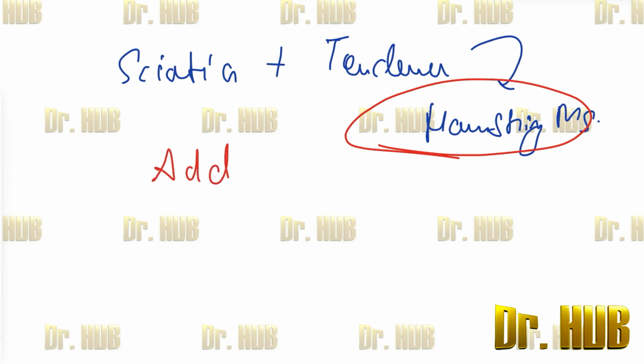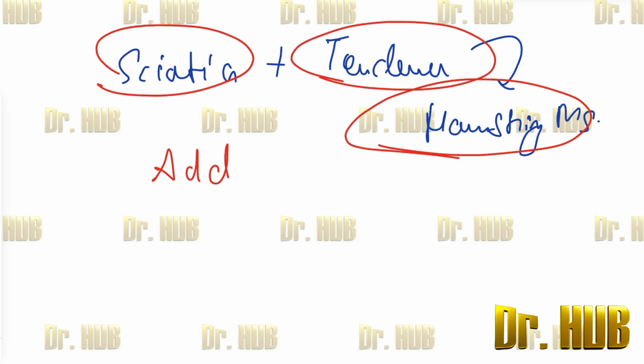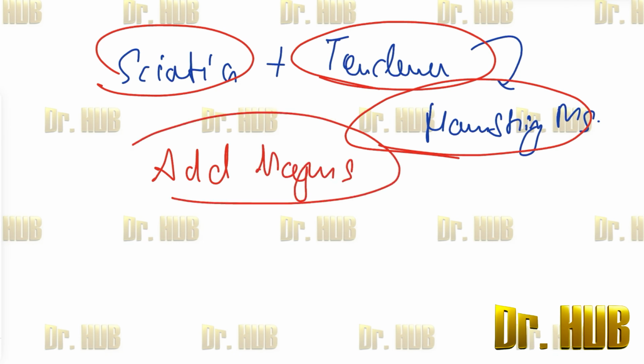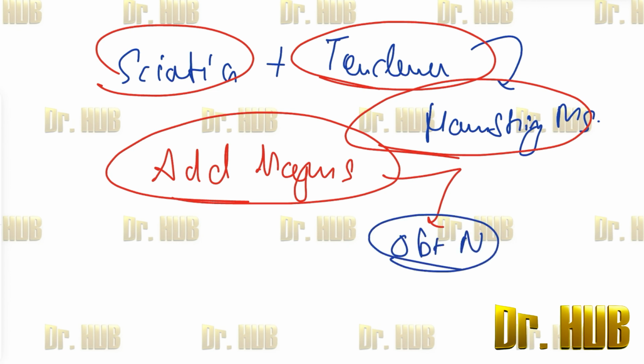A patient presented with sciatica as well as tenderness in the hamstring muscles. Which nerve supplies the hybrid muscle that is likely to be spared in the condition? The hybrid muscle likely to be spared is the adductor magnus. So which nerve supplies this? The answer is the obturator nerve that supplies the adductor magnus.